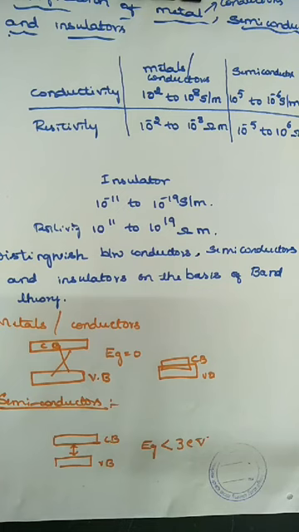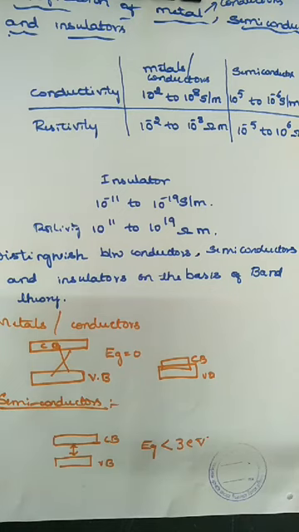So whatever materials are said to be semiconducting, on the basis of band theory, the gap between the valence band and conduction band must be less than what? 3 electron volt.